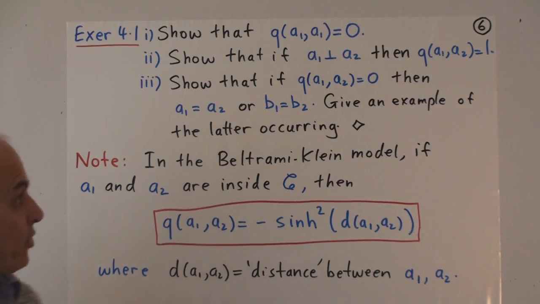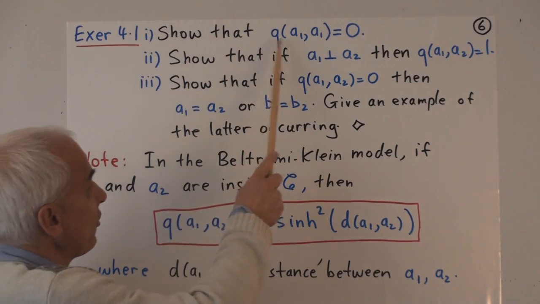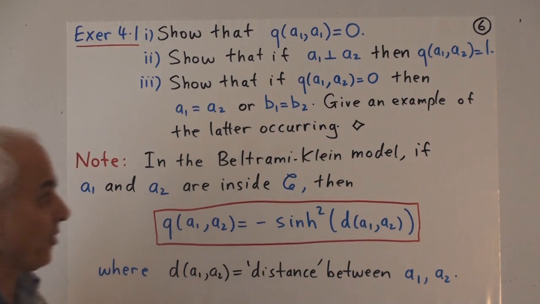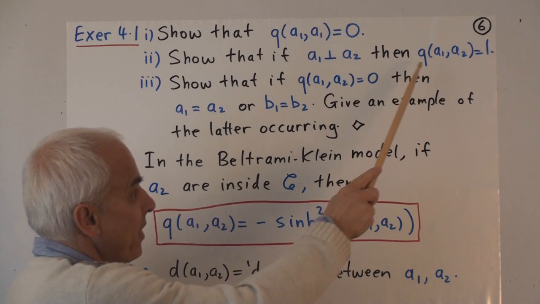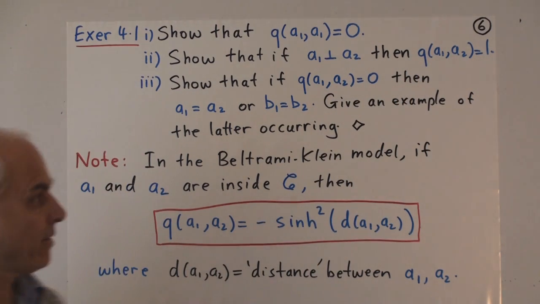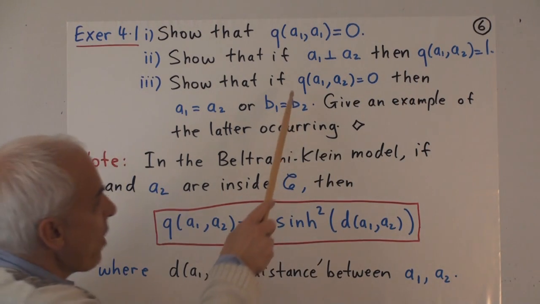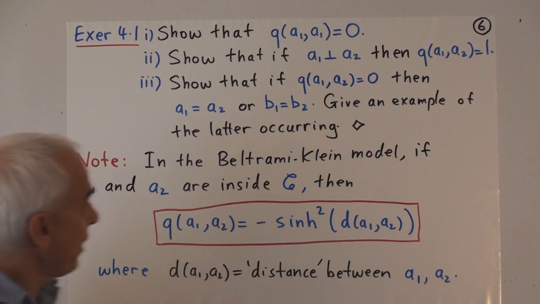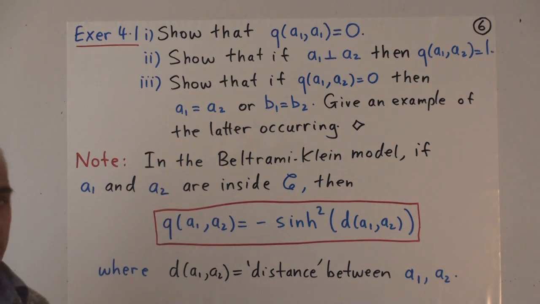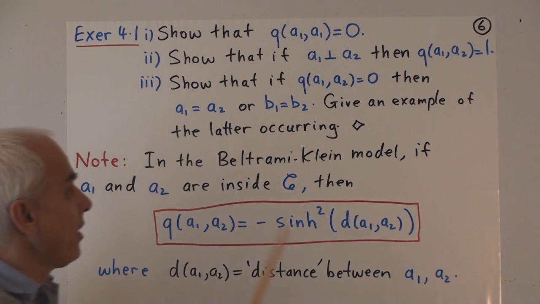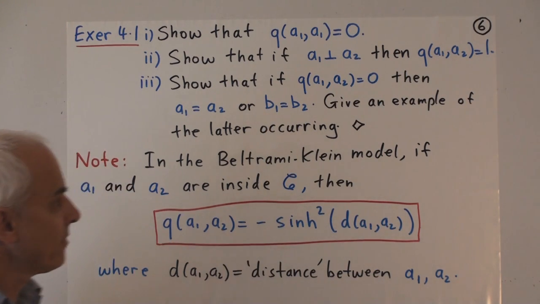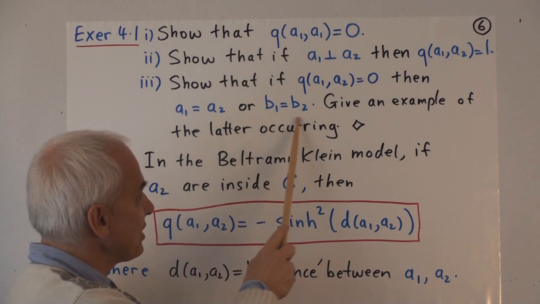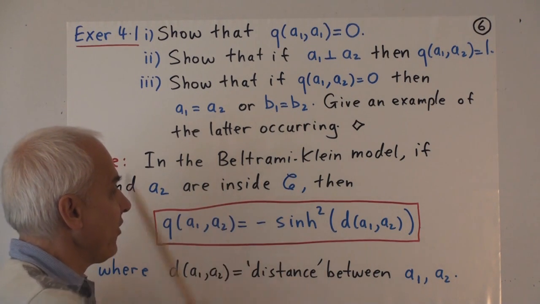So here's an exercise for you. Show that the quadrance between any point and itself is 0. Show that if 2 points are perpendicular, then the quadrance between them is 1. Show that if the quadrance between 2 points is 0, then either the 2 points agree or the conjugate points B1 and B2 agree. And give an example of this case occurring, and where this case doesn't occur.